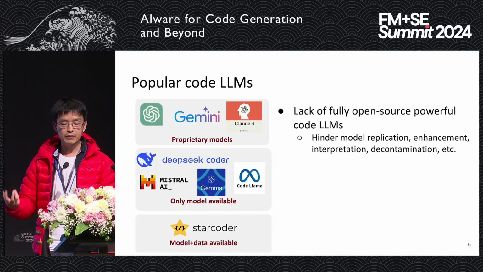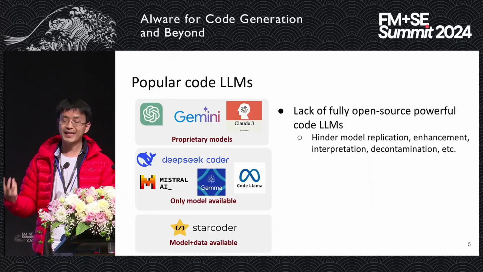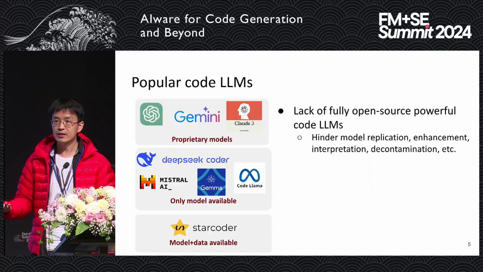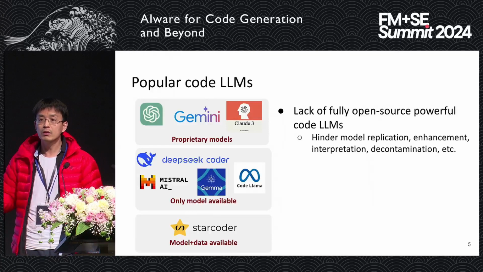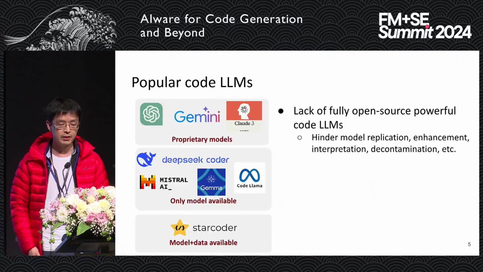The reason is that if you don't have such fully open source code models, it can hinder model replication, enhancement, interpretation, decombination, a lot of things, right? Because we don't know what's going on. We don't know how they were trained even, right? This is a big issue for the entire community.